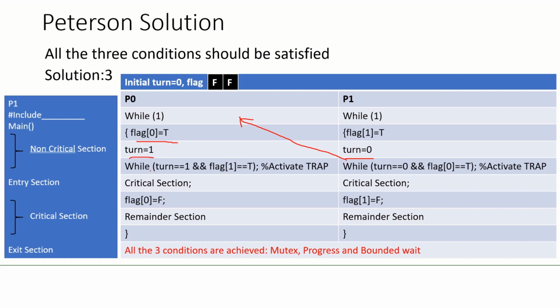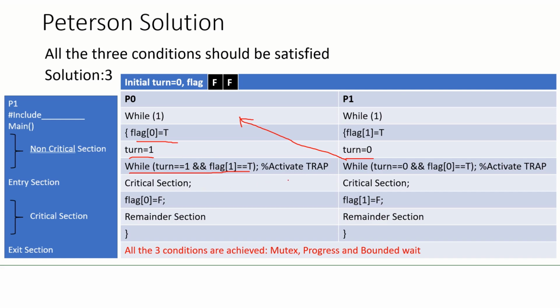Okay, the while condition becomes true. Why? Because the turn value is 1 and flag 1 is already true. So the while condition becomes true, and P0 cannot enter the critical section because this is true. It will be in the loop. It cannot go to the critical section.